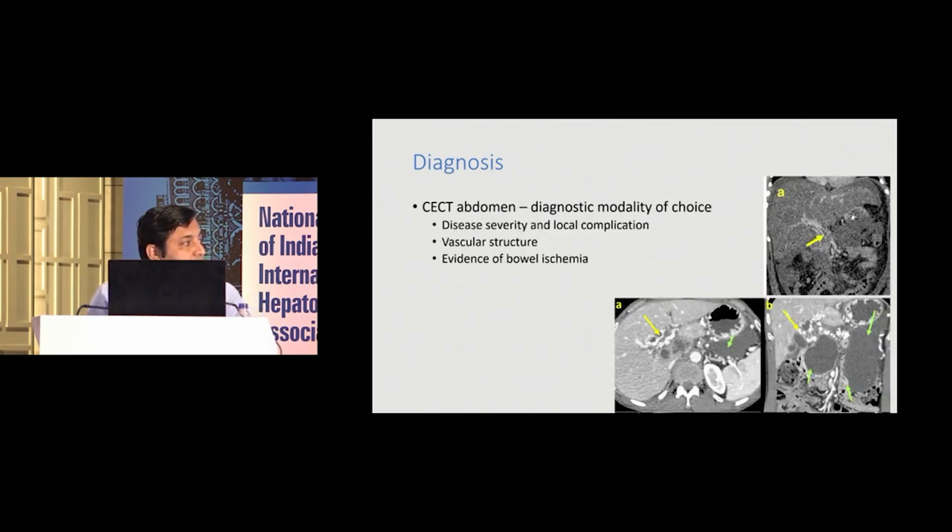So what we usually do in this group of patients is a contrast enhanced CT, where you can assess the severity of the disease, you can clearly see the vascular structure, you can delineate the anatomy, and more importantly, you can see the evidence of bowel ischemia in the form of bowel thickening or pneumatosis.